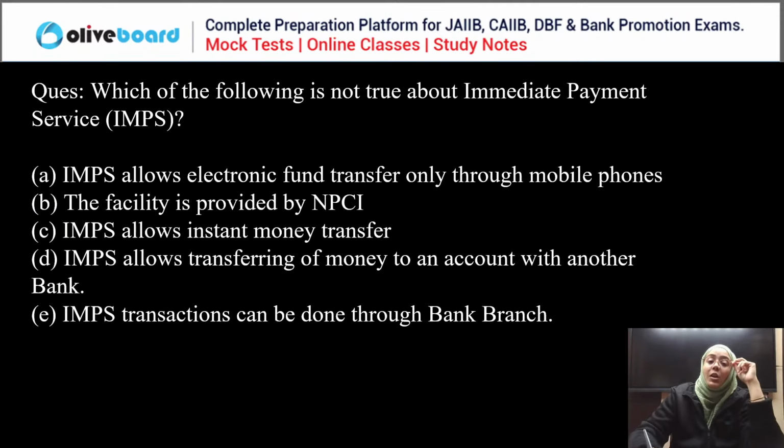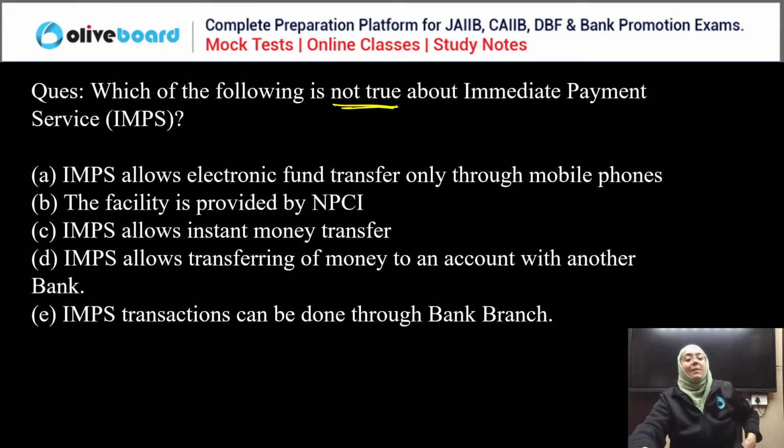Okay. Which of the following is not true about the Immediate Payment Services, IMPS? Immediate Payment Services allows electronic fund transfer only through mobile banking or mobile phones. The facility is provided by NPCI. IMPS allows instant money transfer. IMPS allows transferring of money to an account with another bank. IMPS transactions can be done only through bank branch. We have to check which of the following is not true about IMPS.